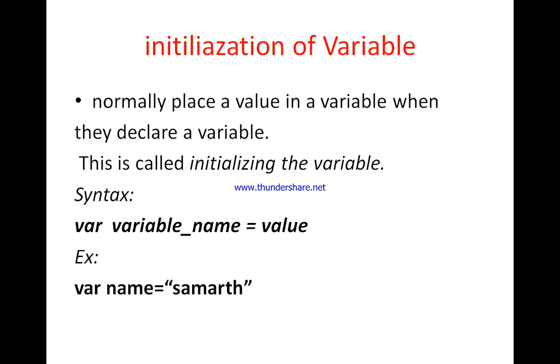So initialization of a variable means placing a value in the variable when you declare it. This is called initialization of the variable. Now let us see the syntax: variable name, assignment, then value. In the example, the variable name is name, and the value we have written inside double quotes is Samartha. So this is the part that we have seen.